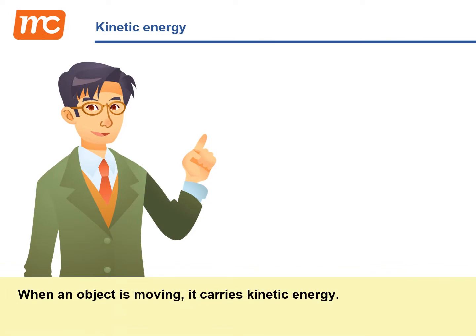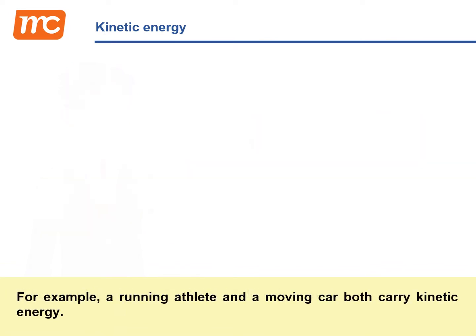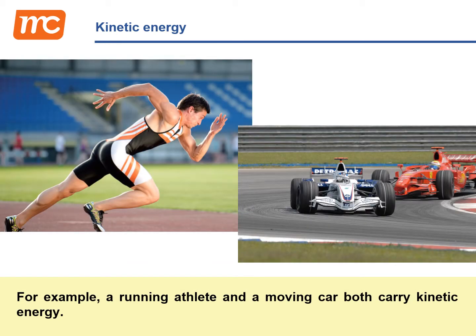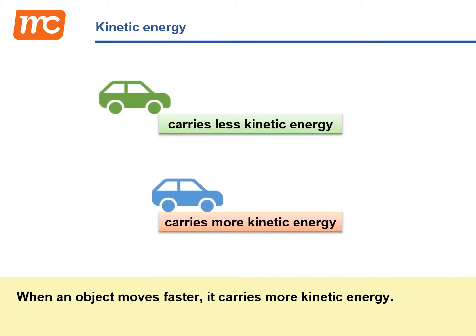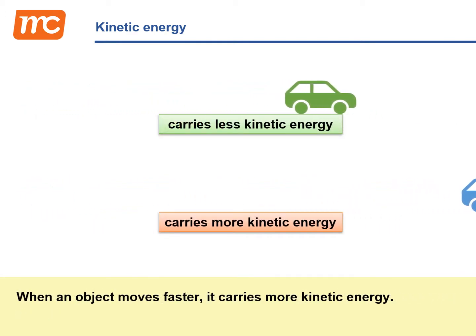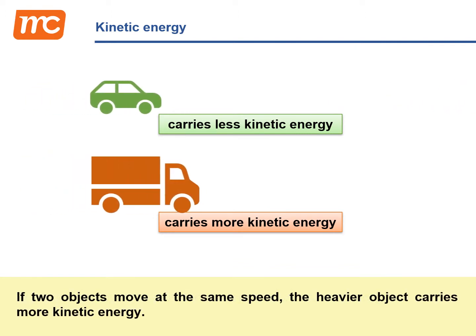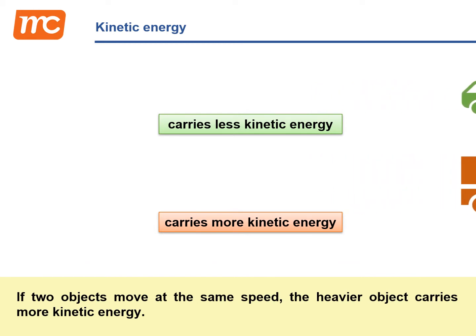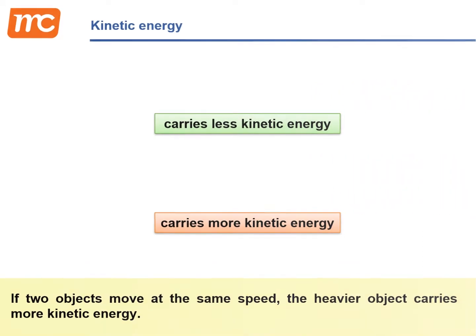When an object is moving, it carries kinetic energy. For example, a running athlete and a moving car both carry kinetic energy. When an object moves faster, it carries more kinetic energy. If two objects move at the same speed, the heavier object carries more kinetic energy.